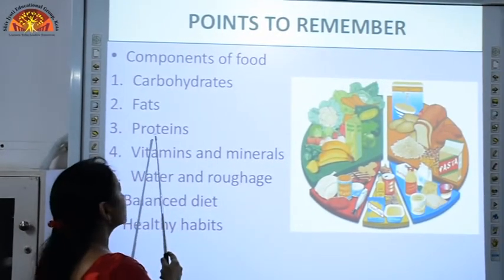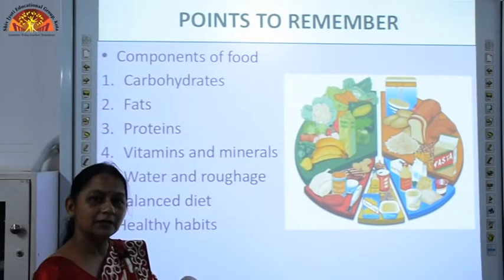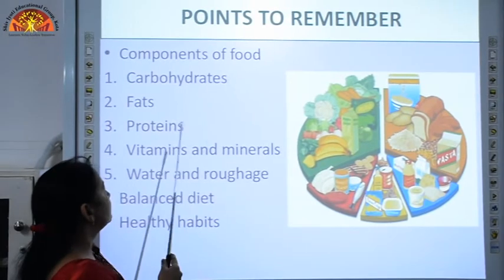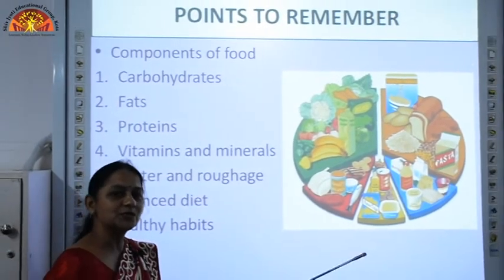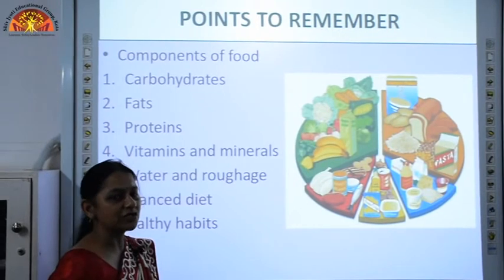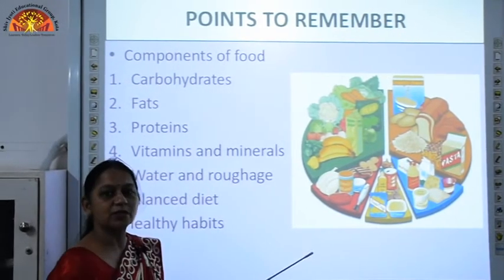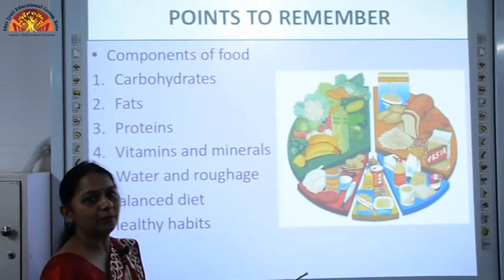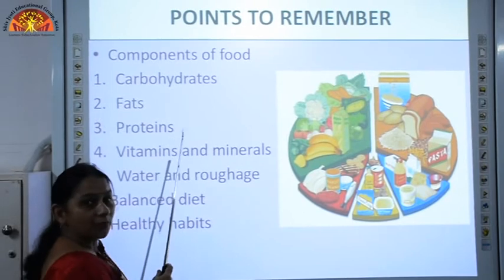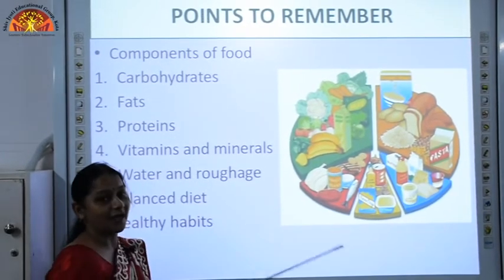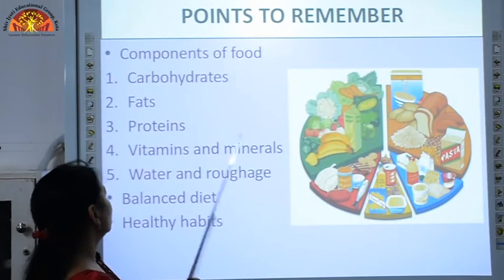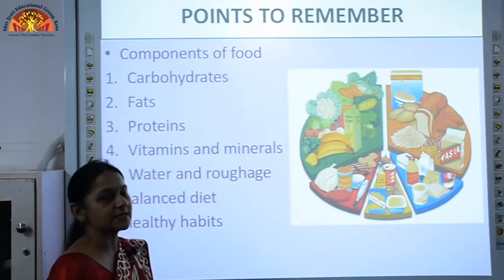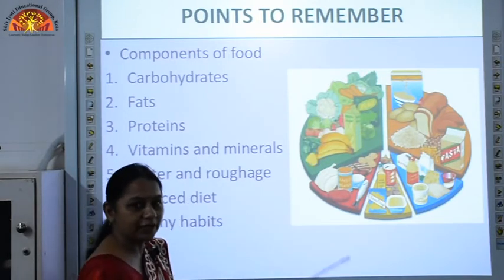And proteins help to build new tissues and repair the worn out tissues, and they help in growing. You children especially need more of proteins because you are in a growing stage, and proteins help in the growth of our body. So they are called the body building food. And vitamins and minerals protect us from diseases, so they are called protective food.